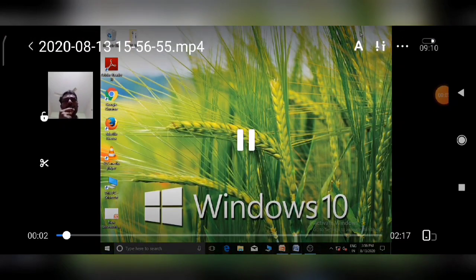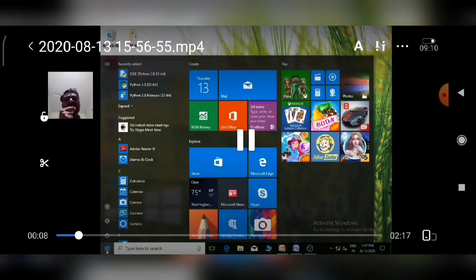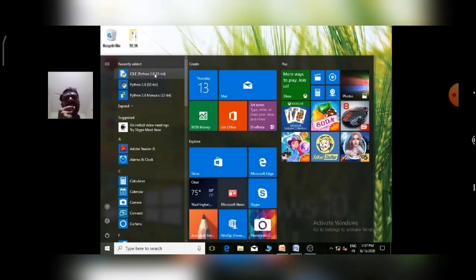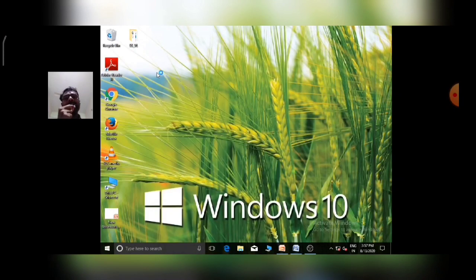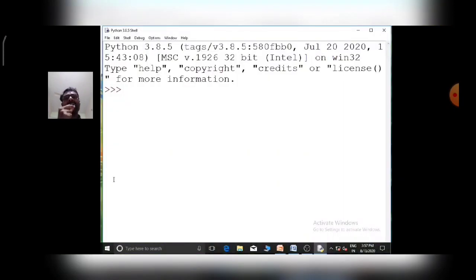Now I will show how to open the Python language. Simply go to the start button, select IDLE Python 3.8 version and click it. What will happen? In a particular window the Python language is opened. Here Python 3.8.5 is the version of Python which is available in the system. It was released on July 20th, 2020. So this latest Python version is available in my system.